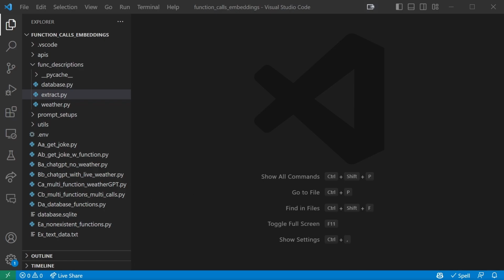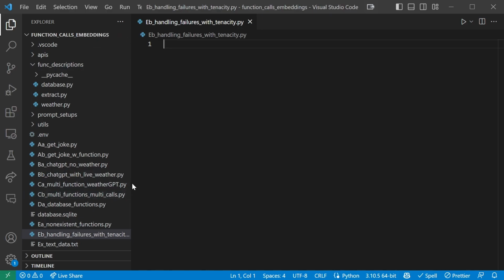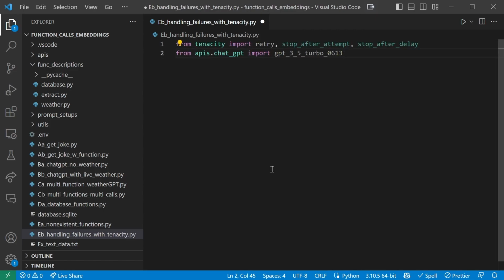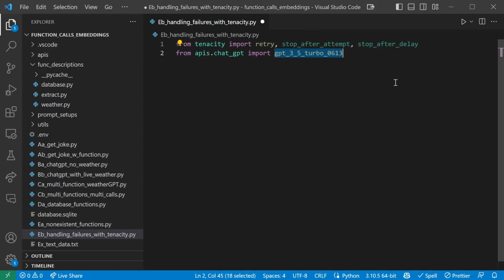So let's explore how Tenacity works. Create a new file in your base directory called handling failures with tenacity.py. And let's add our imports first. We import some stuff from Tenacity, and we'll explain this in a moment, and our own simplified GPT Turbo 3.5 0613 function. Now, let's create a GPT call that will artificially fail a couple of times before it succeeds.